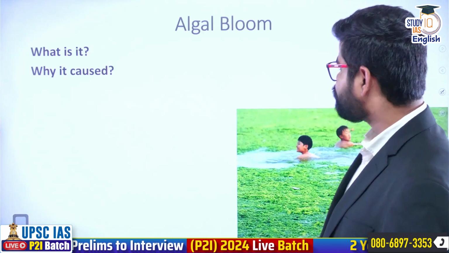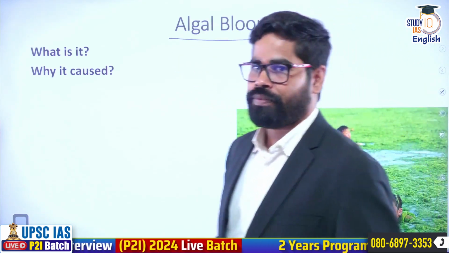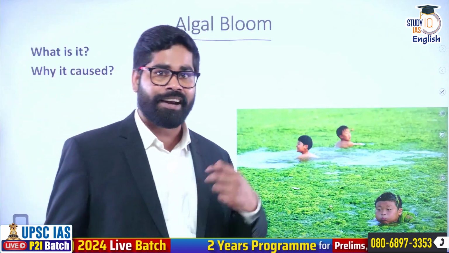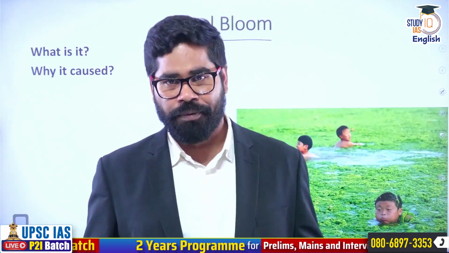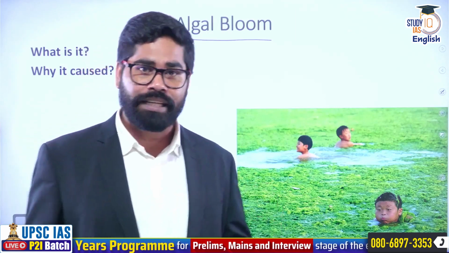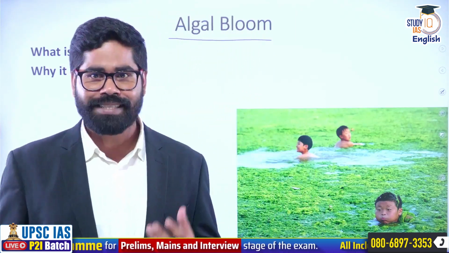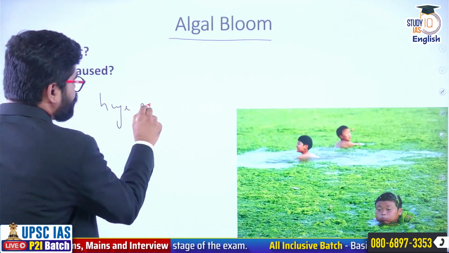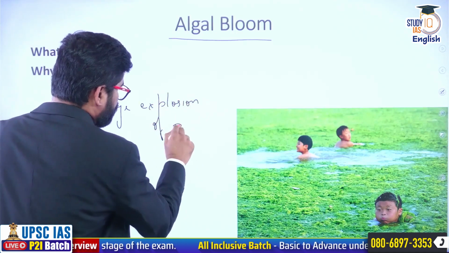Okay. Now, there is one thing called as algal bloom. Okay. Algal bloom simply means a rapid expansion, a rapid explosion in the population of algae. When the population of algae intensifies, explodes in a very limited period of time, then this event is what we call as algal bloom. So huge explosion in the population of algae.